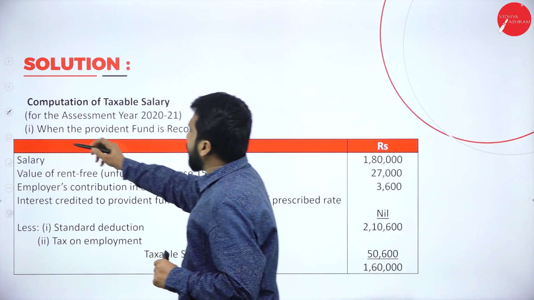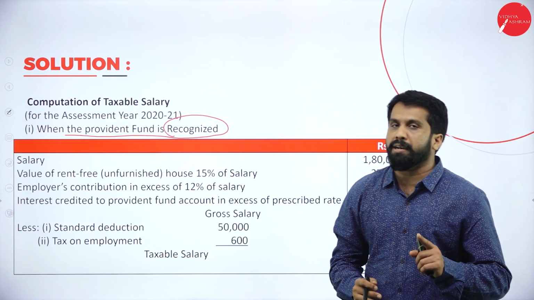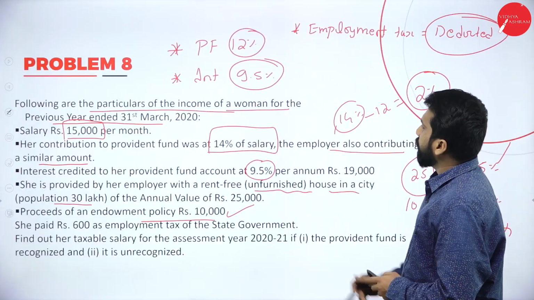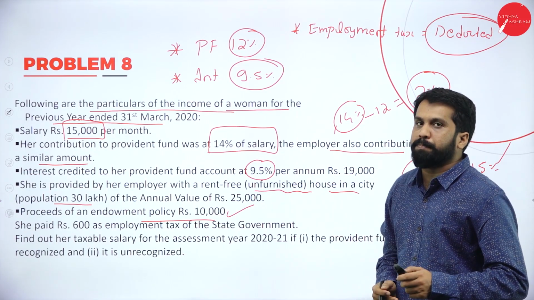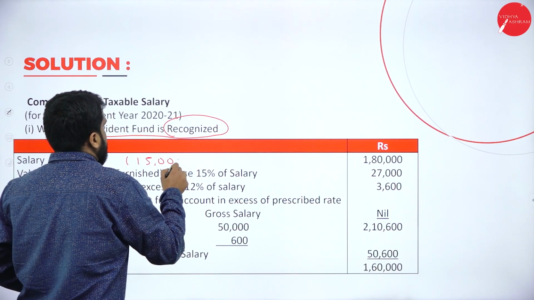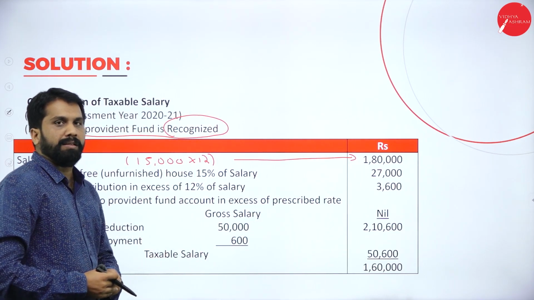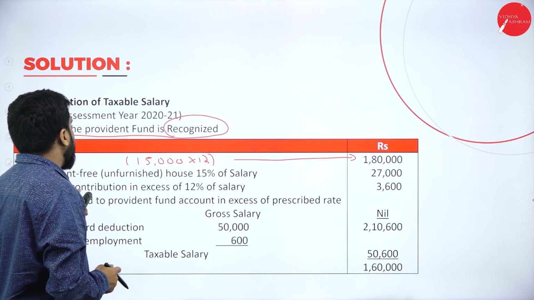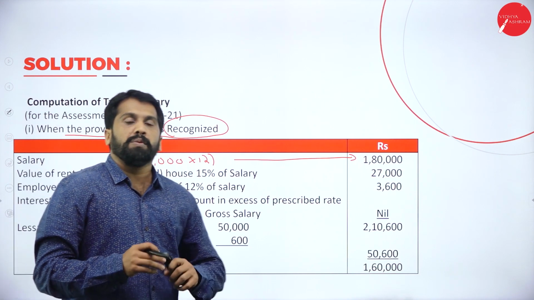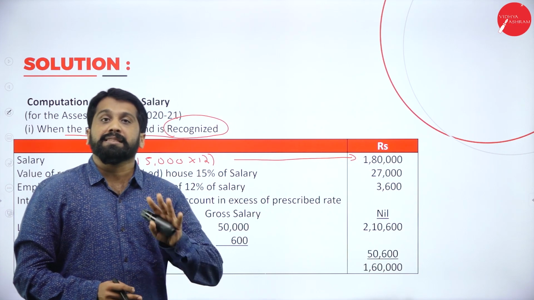Now, when the Provident Fund is recognized, what will be your calculation? Very simple. Your salary is how much? I'll go back. Salary is 15,000 per month, means this will be 15,000 multiplied with 12. This will be 1,80,000. Now, value of rent-free or unfurnished house. If it is unfurnished house, what was the population? It was above 25 lakh. So it was around 30 lakh.